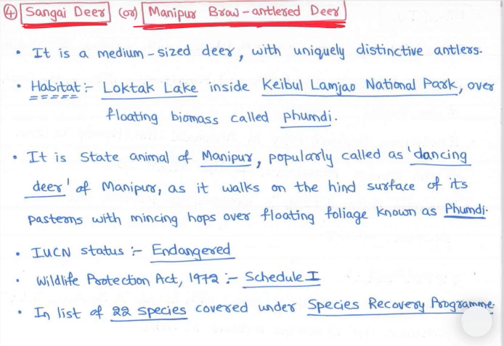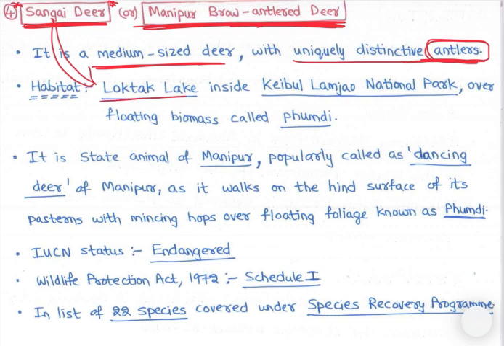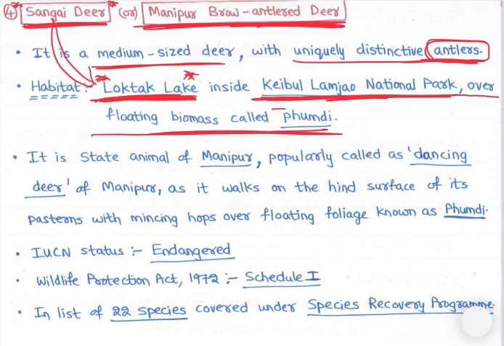Manipur brow antlered deer. See, it is Shanghai deer, very famous, right? Very famous, very important also. क्यों है? Let's study. Right? It is a medium-sized deer with uniquely distinctive antlers, right? वो देखते फोटो में, right? और habitat क्या है? It is only present in the Loktak Lake of Manipur. Loktak Lake, Ramsar wetland है, right? So it is Montreux record में भी है, right? Loktak Lake. So Loktak Lake inside Keibul Lamjao National Park over floating biomass called Pumdi, right?